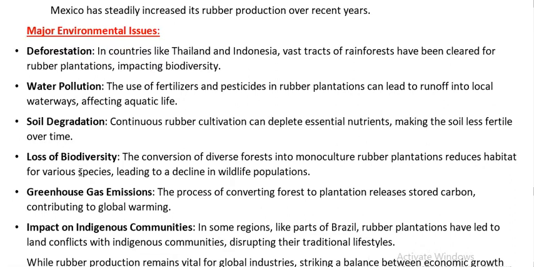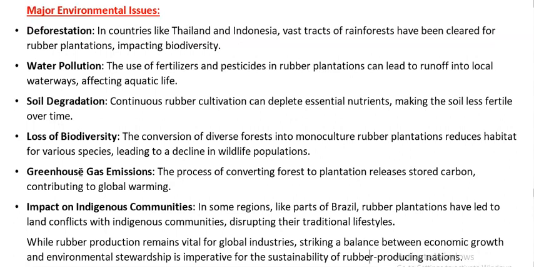We know that crop rotation is essential for conserving soil nutrients. Then, as the soil is damaged, obviously the biodiversity will be damaged because many species are affected by the loss of forest cover, water bodies, soil degradation, etc. Then we talked about land, we talked about water. Now we have to talk about gas. When forest cover is removed, the entire stored carbon will be released into the atmosphere. So greenhouse gas emission. All these impacts will also affect the indigenous communities living out there. So talk about their aspect as well.